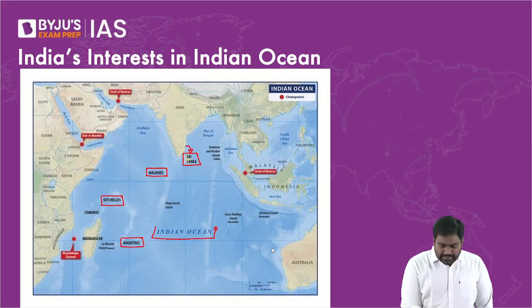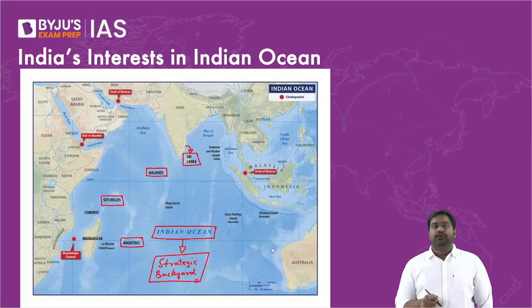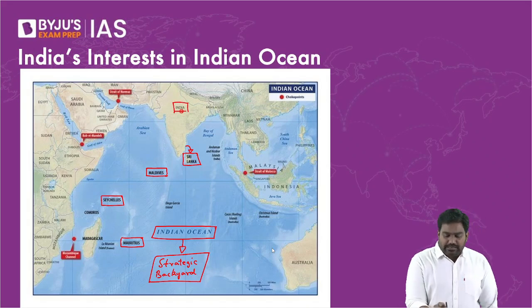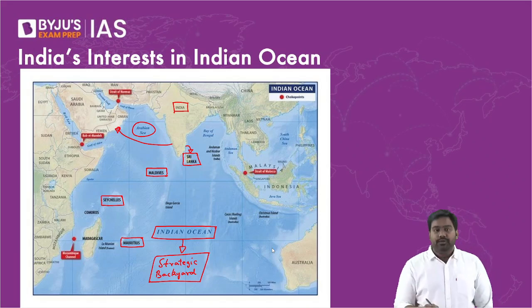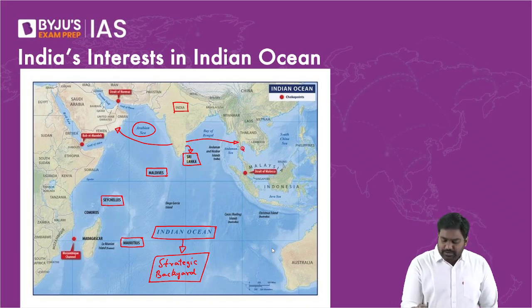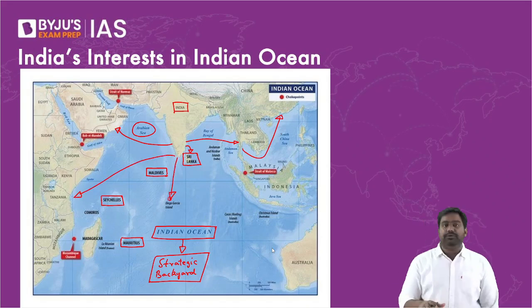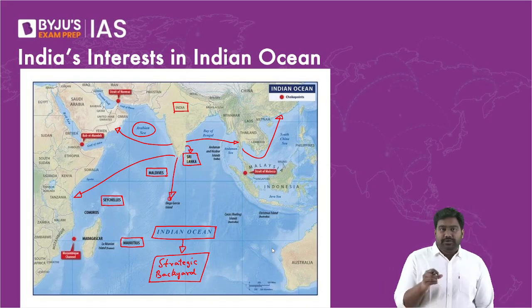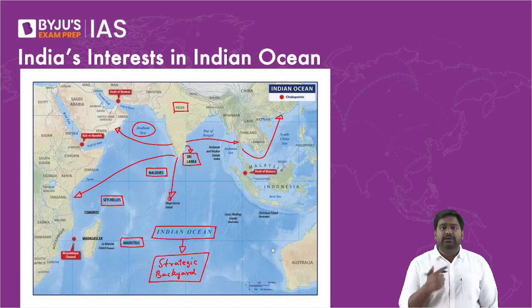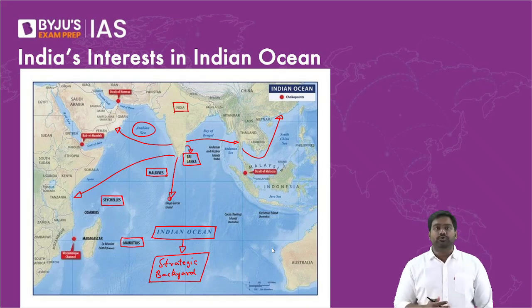The Indian Ocean has always been the strategic backyard of India. Historically, India has been the dominant influence in the Indian Ocean since ancient times, medieval times. Right? Various Indian empires and kingdoms have dominated the trade routes all across the Indian Ocean, be it the trade route via the Arabian Sea to the Gulf, or be it the trade route to Southeast Asia and beyond through the Bay of Bengal and South China Sea, be it influence towards East Africa, or even towards the southern parts of the Indian Ocean. Right? Across this region, various Indian empires and kingdoms have had a strong trading and cultural relationship. So historically as well, traditionally, India has been a dominant power and influence. Indian traders, Indian merchants have reached out to all these nooks and corners of the Indian Ocean since centuries.